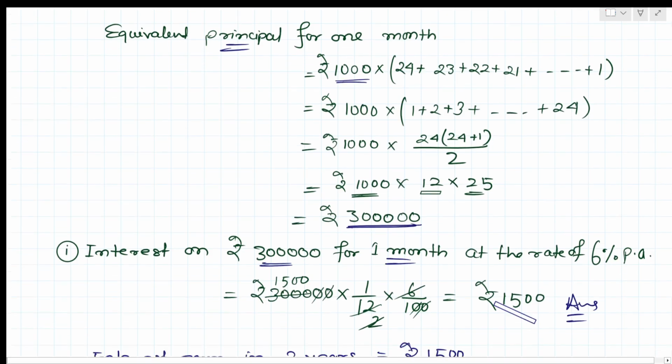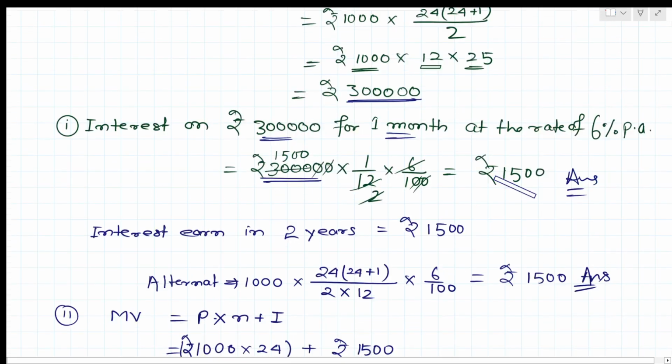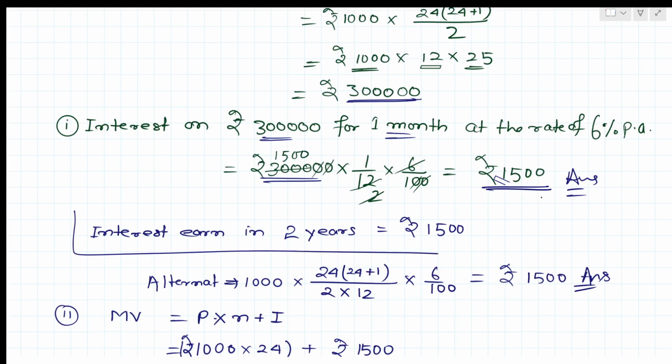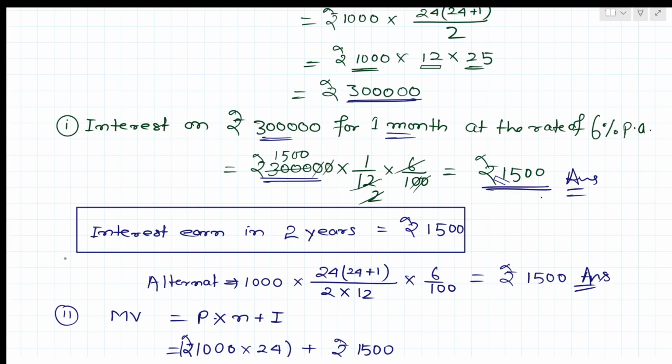So here you can say this will be how much? 3 lakhs into 1 by 12, into 6 by 100, right? So we'll get rupees 1500. So interest in 2 years equals rupees 1500. Or the same thing we can do using the formula: P into n into (n plus 1) divided by 2 into 12, into r upon 100. We'll get 1500. This is the alternate method here.